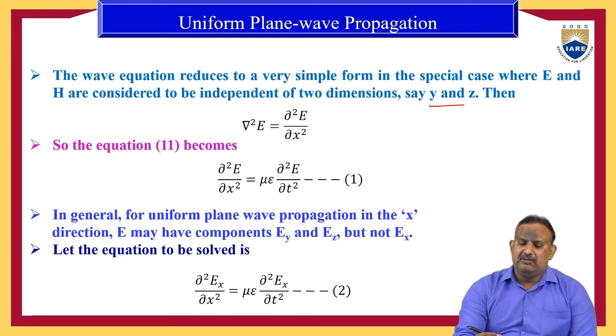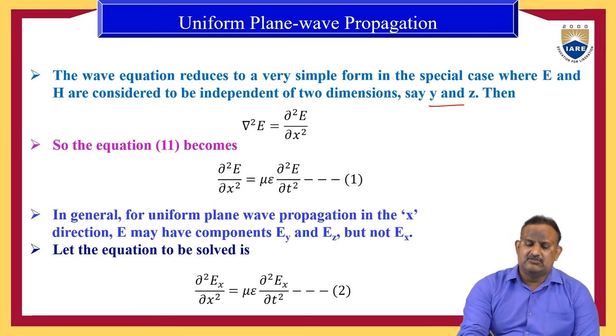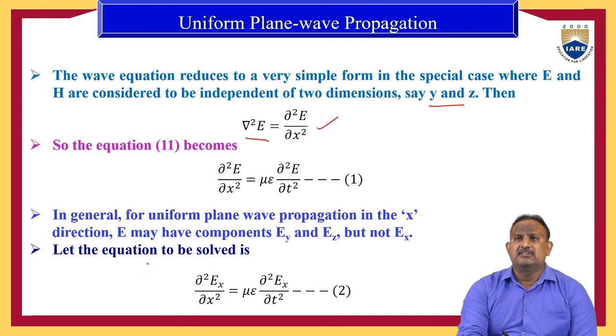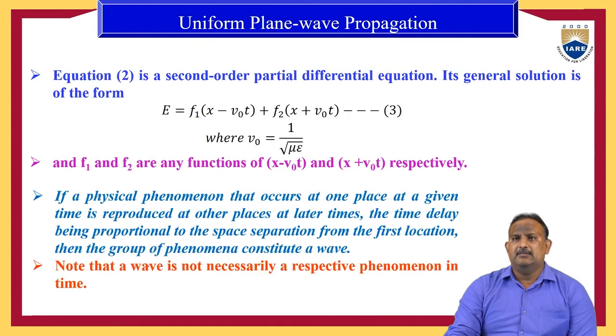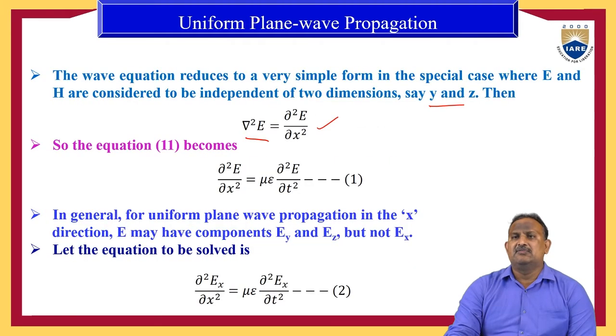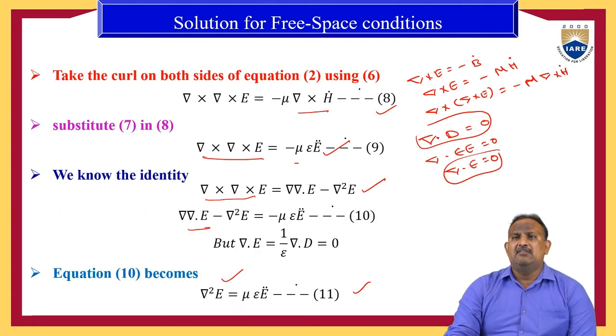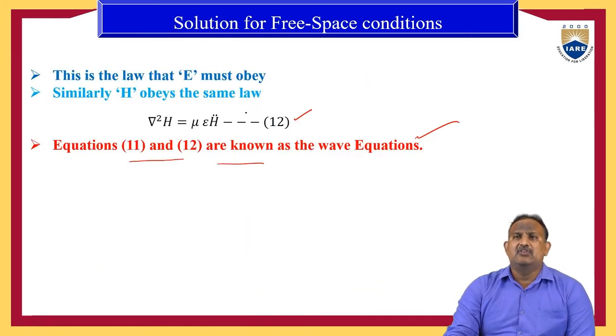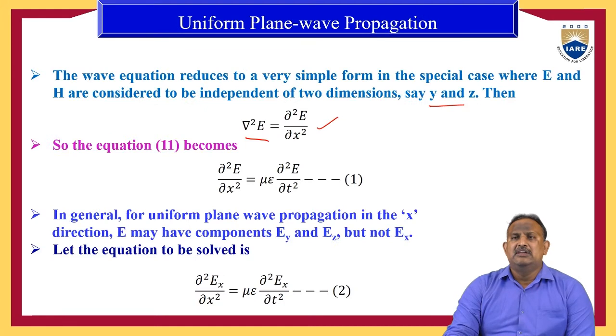Therefore, the wave equation can be expressed as del square E is equal to dou square E by dou X square. Equation 11, the wave equation for the electric field, is del square E is equal to mu epsilon into E double dot.